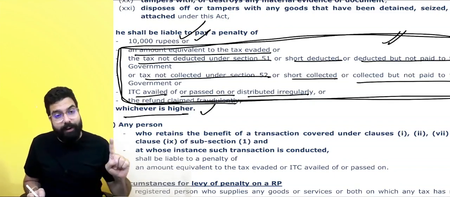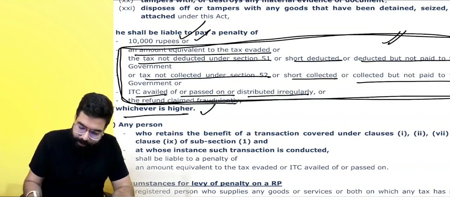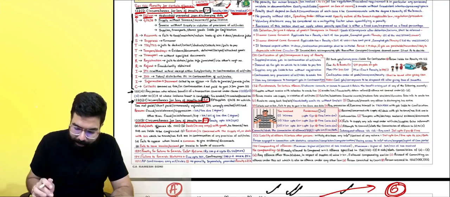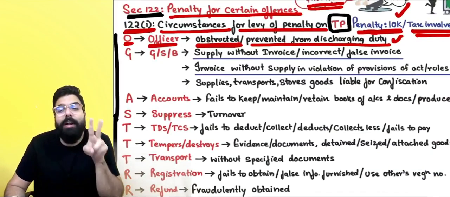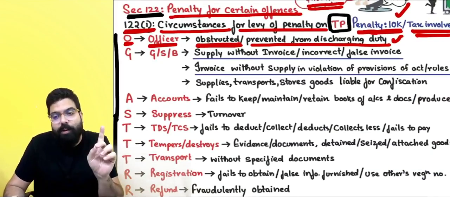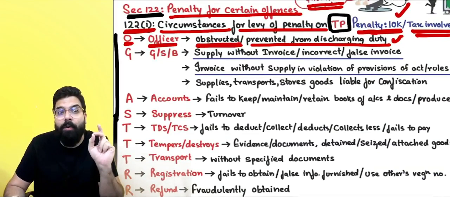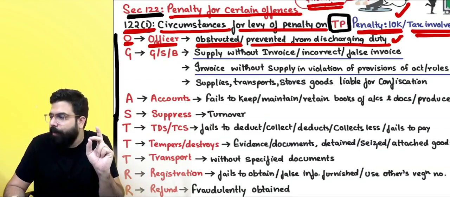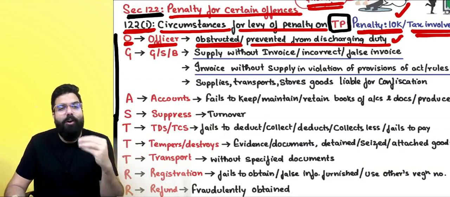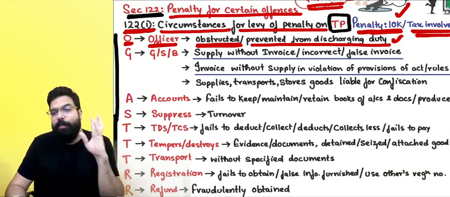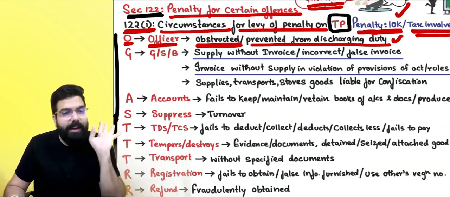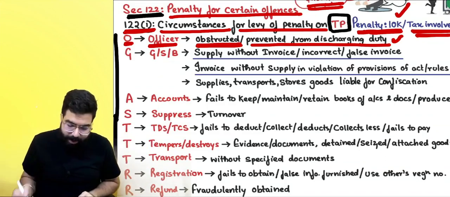Is the point clear to all? Yes, sir. Everyone, is the point clear? Whenever I say 10,000 or the tax involved, tax involved means whatever amount of tax you are trying to steal, or refund you have taken erroneously, or ITC you have taken wrongly, whatever is the tax involved, whichever is higher, they are telling.